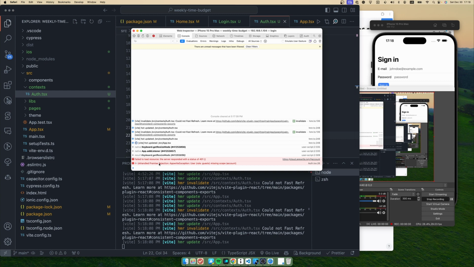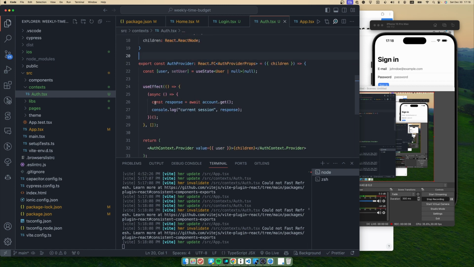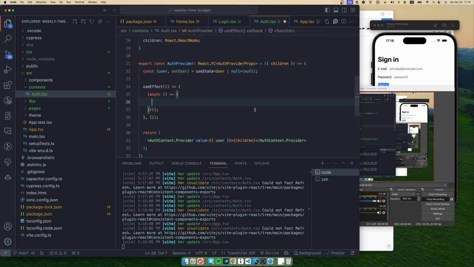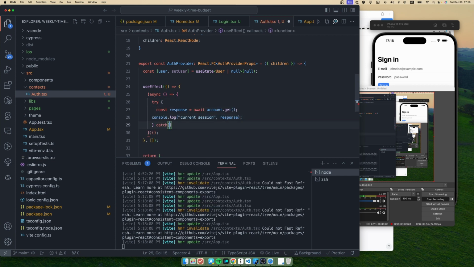But right now we have another problem here, but it is because we don't have any signed-in user in our application. So basically, this request just returns an empty response, so we don't have any user yet.